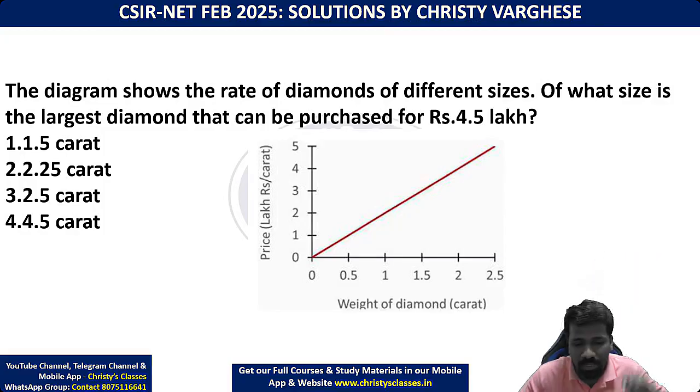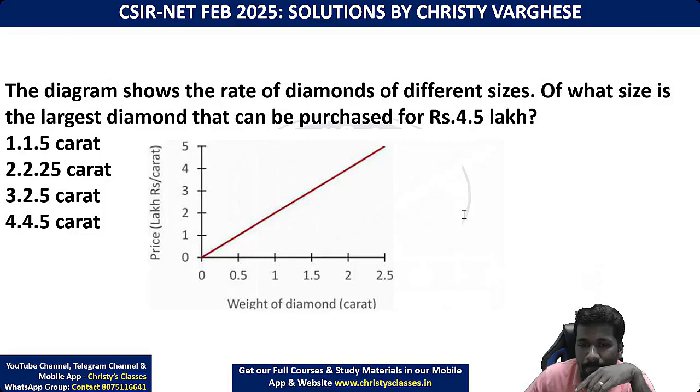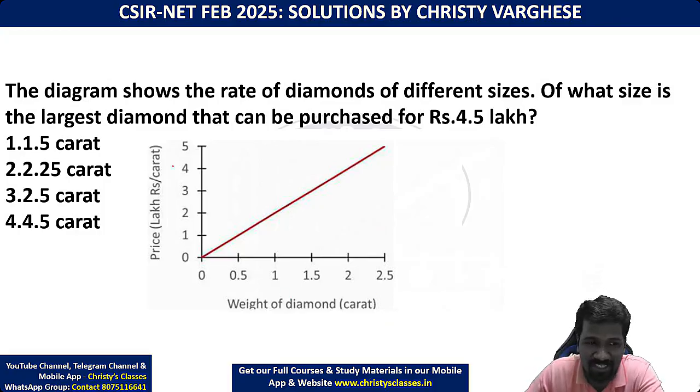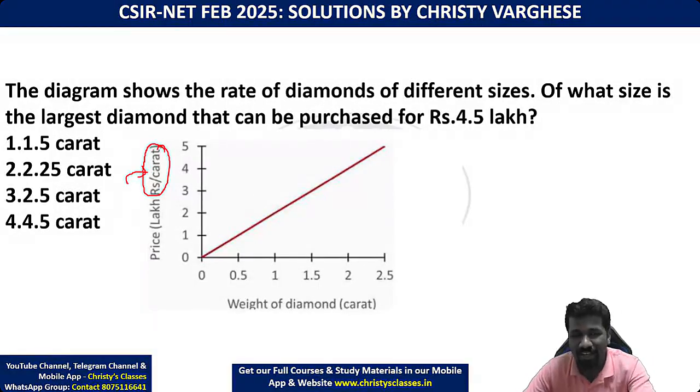Any answers? All of you got any answers? Okay, I'll explain. As I told, this is the fifth time they are asking the same type of question. I normally call it the price per carat question. If you miss the per carat data, the answer will be wrong.